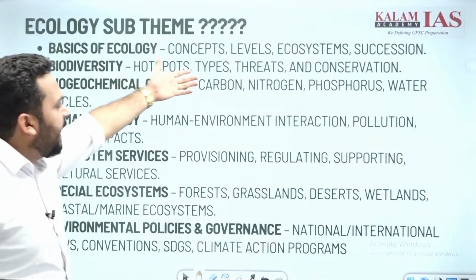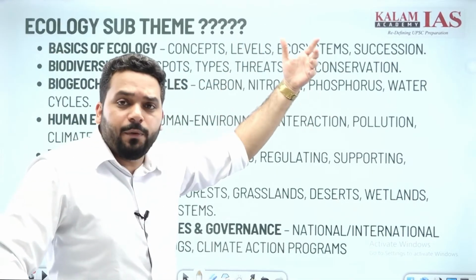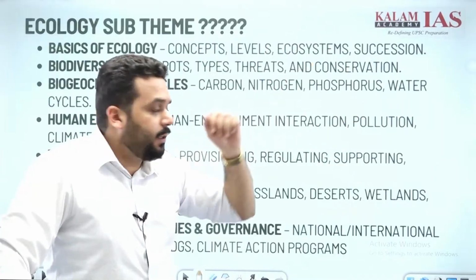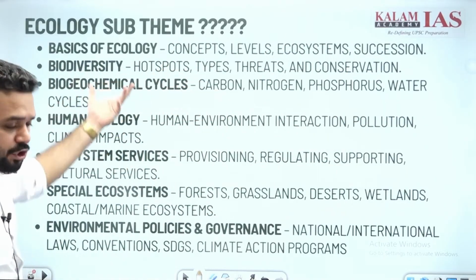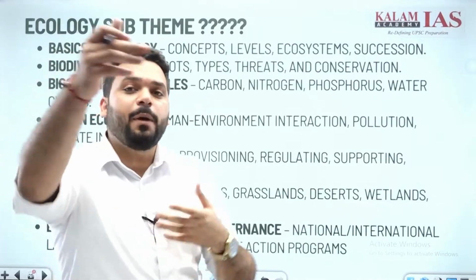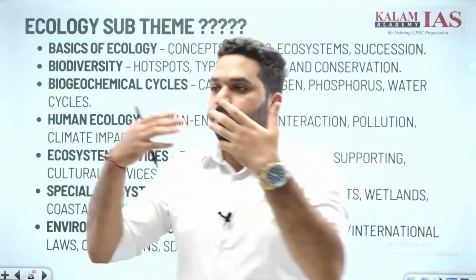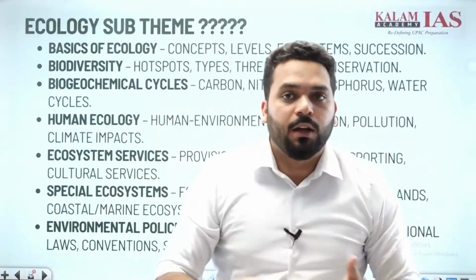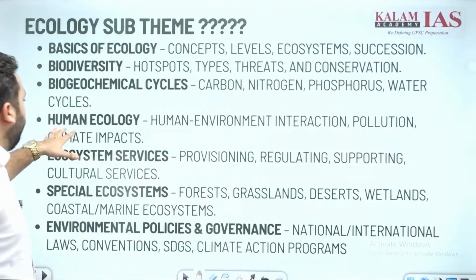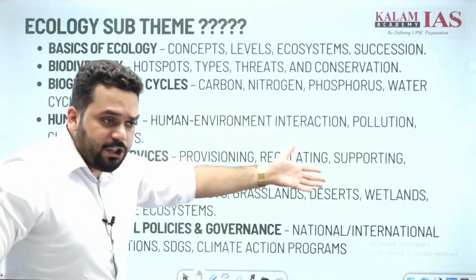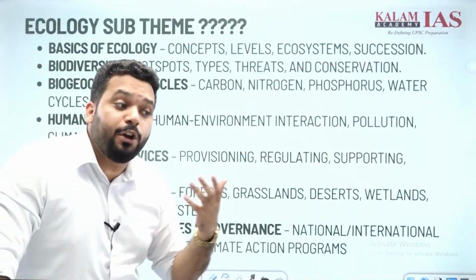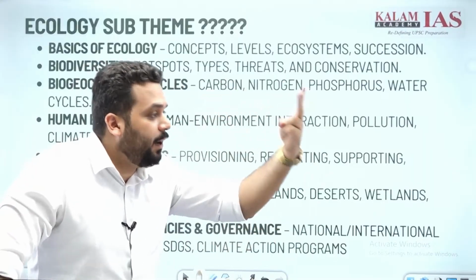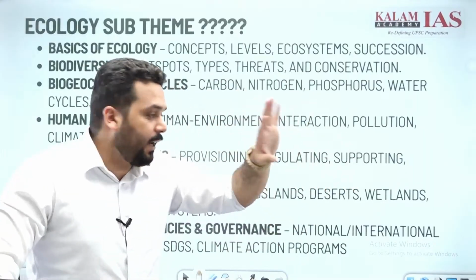Biodiversity, hotspots, types: genetic biodiversity, ecosystem biodiversity, isn't it? Then threats and conservation, biogeochemical cycles, how they are going to benefit: the carbon cycle, the phosphorus cycle, the water cycle, isn't it? Like that. Human ecology, human-environment interaction, pollution, right? Ecosystem services, how this is going to benefit: provisioning services, regulating services, cultural services, like that.